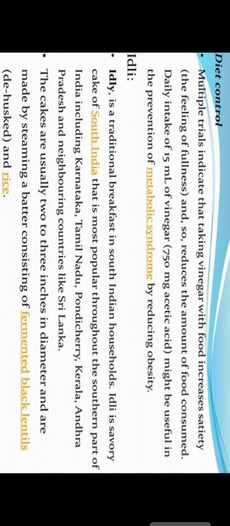Regarding the making of idli, we have initially studied that idli is a main traditional dish of South India, in which black lentils are used for the fermentation process, along with some other components made up of fermented substances.